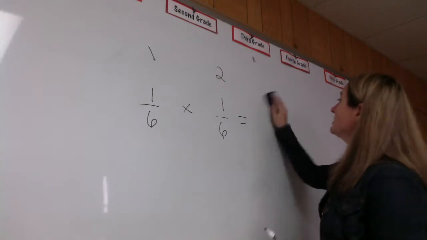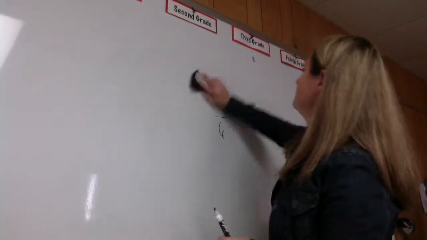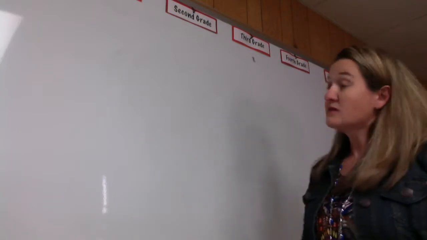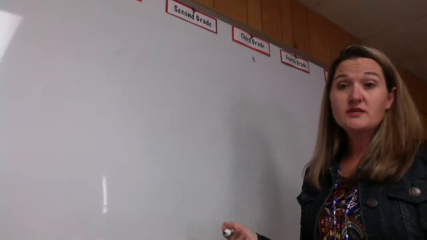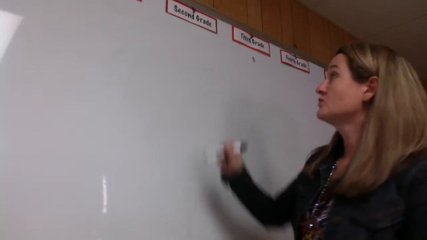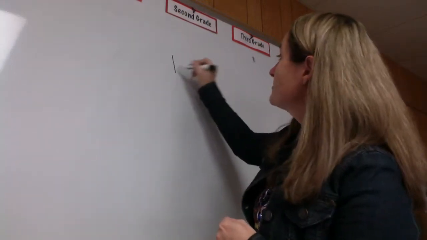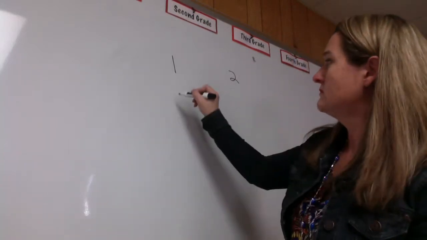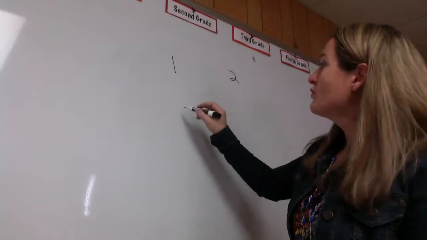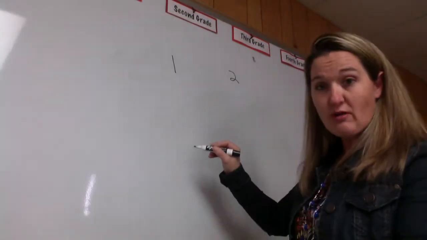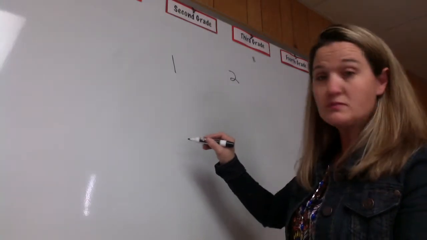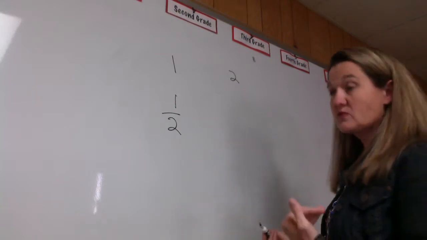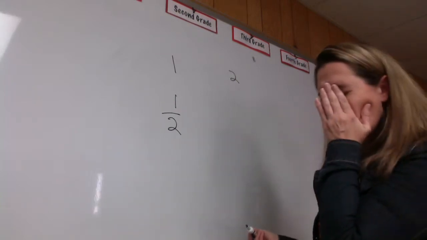All right, let's try something a little different. I've kind of been stuck on dice, so let's go to flipping a coin. What are the chances that I'm going to flip heads both times? I'm going to do it twice, so I've got my first time and my second time. What's the probability that I'm going to flip a head the first time? Well, a coin has two faces, so there are two outcomes, and a head is one of them. So I've got a 1 out of 2 chance of flipping a head the first time.